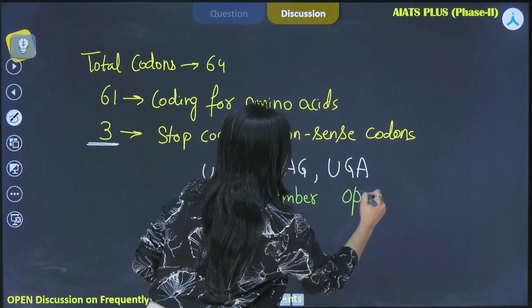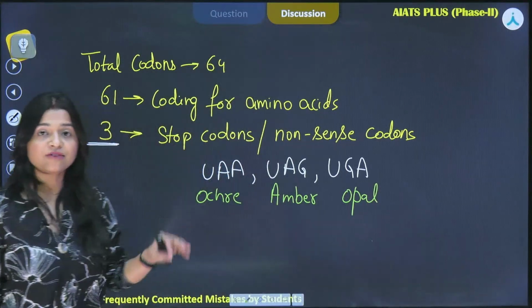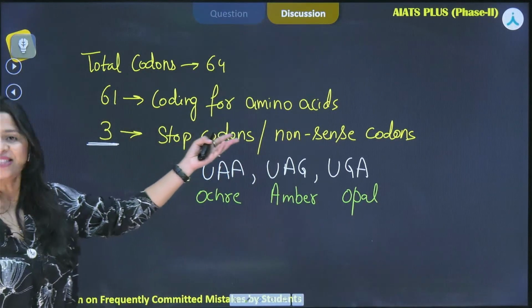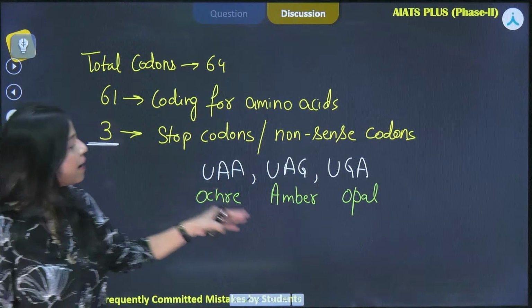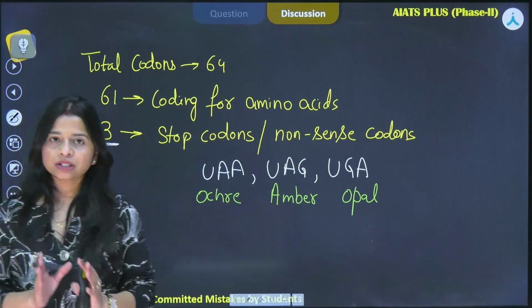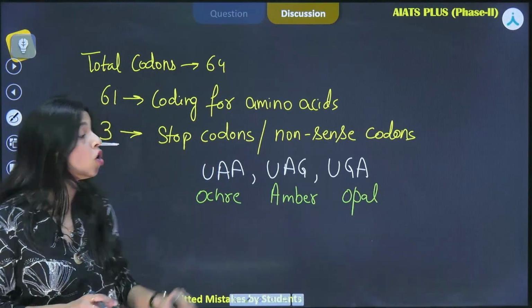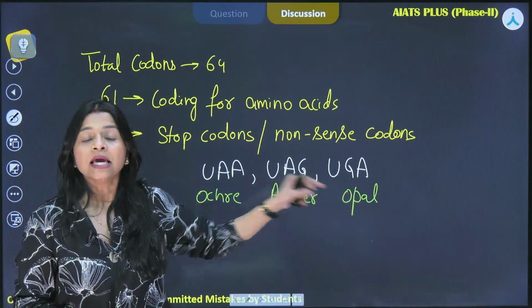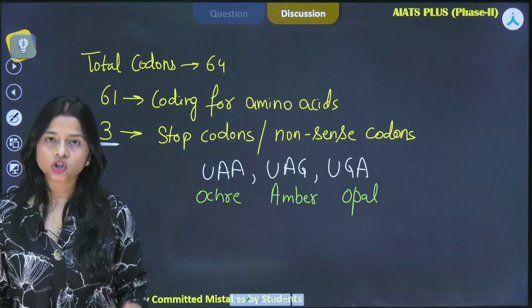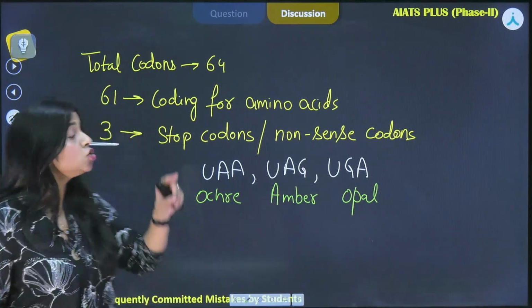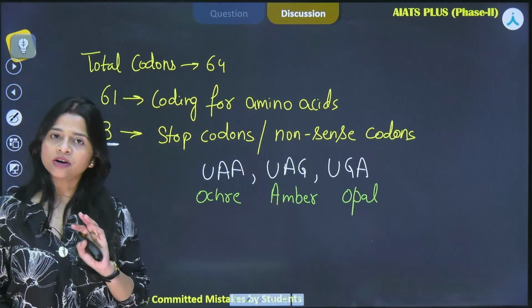These are the names of gemstones that we have given to these 3 nonsense codons. Now if any of these is present in a particular sequence, the process of translation will stop, because their function is to stop the process of translation.